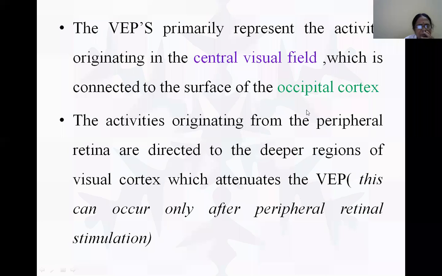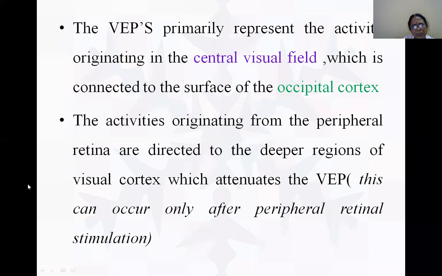Therefore, unless the peripheral retina is activated, the visually evoked potentials are only from the central visual field. After the peripheral retina has been activated, the stimuli coming from it also increase the wave patterns in the visual evoked potential in the primary area. I hope you have understood.